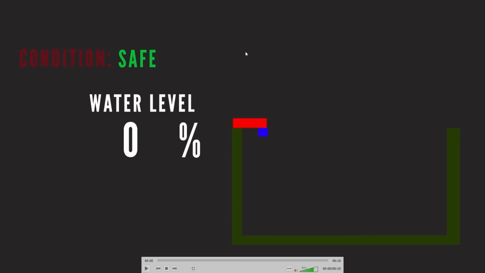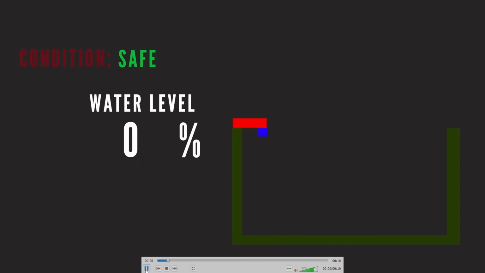Today I will be explaining the output or the simulation of our project. So this is the animation. The blue box here is the ultrasonic sensor, and this is the enclosure where the ESP and the other components will be stored. And this green box here is the river where it will be put. As you can see here, this sensor will show two things, which are the water level and the condition.